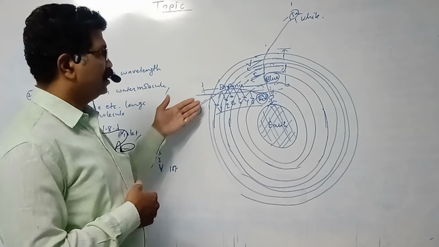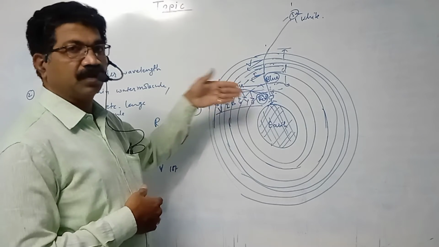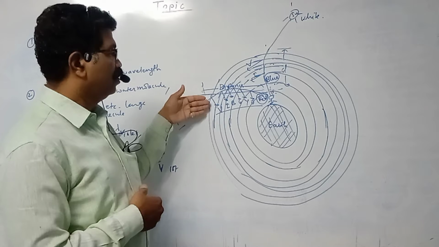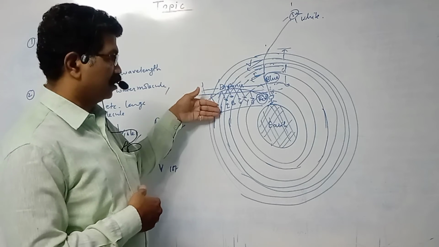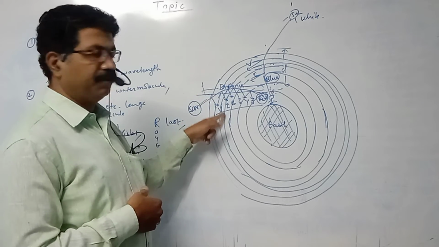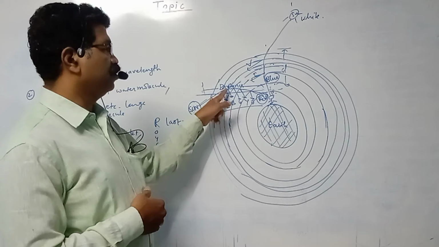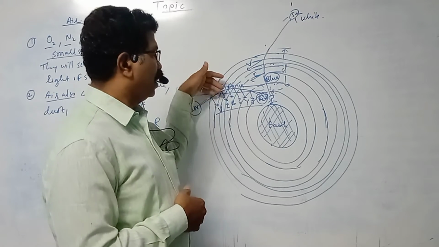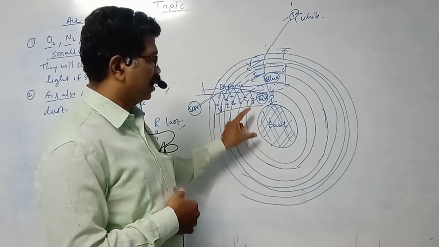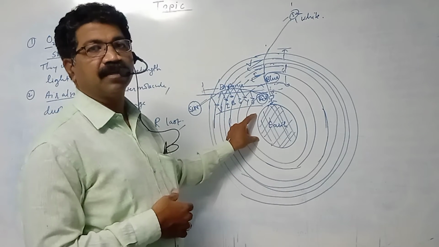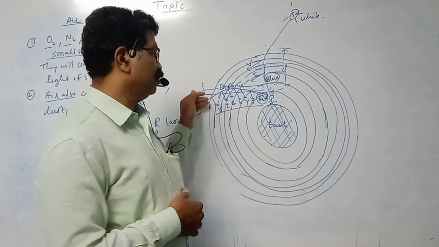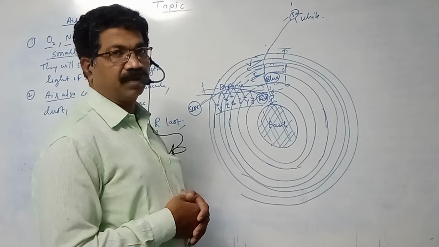Now while traveling this path, the violet light being of smaller wavelength, it will scatter more here. So violet light will be scattered over here, indigo will be scattered here, blue will be scattered here, green will be scattered, yellow will be scattered, and all this light will enter over here, and this will be observed by the people present over here. यहाँ पे जो लोग खड़े हैं उनको ये सब कलर दिखाई देंगे, ठीक है?